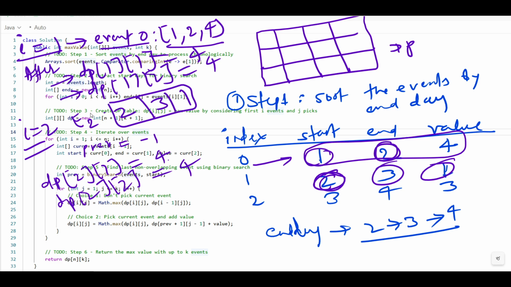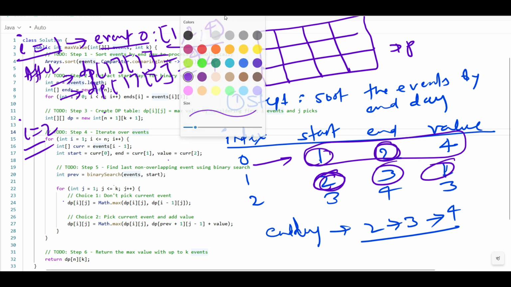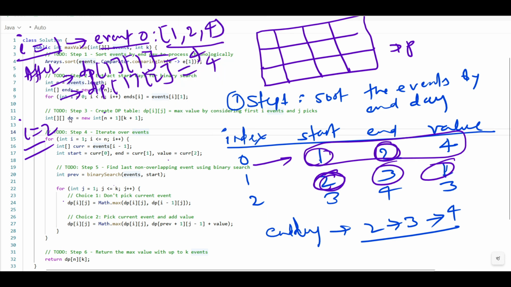Let's understand when I is 3. So the next value we have is dp at 2 and 1, which is also 4. dp at 2 and 2 is 4. Can we say that? We can say that.